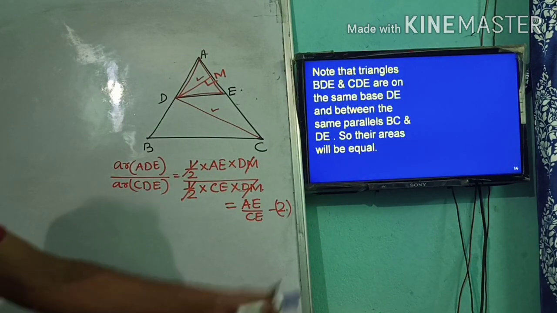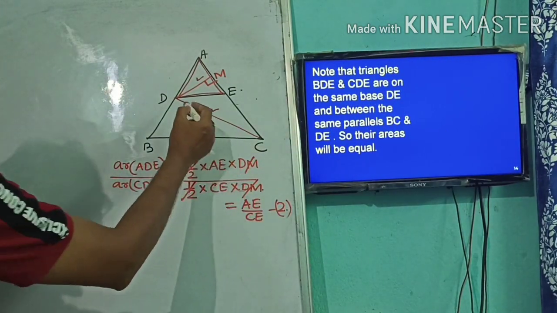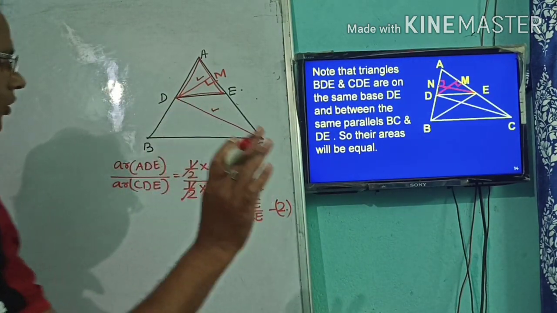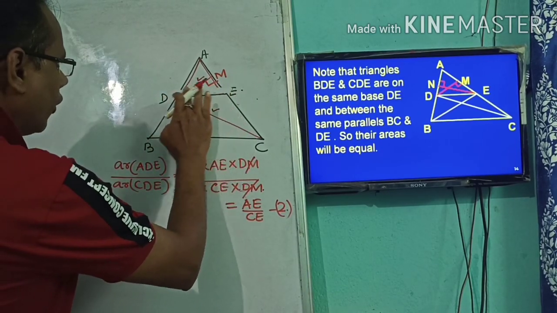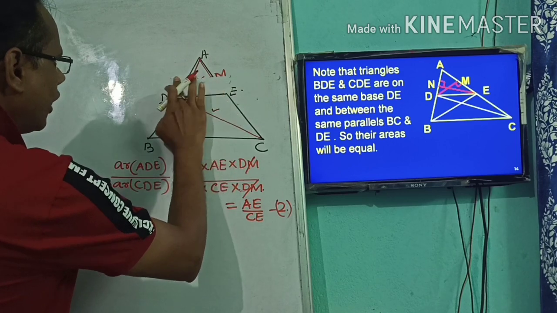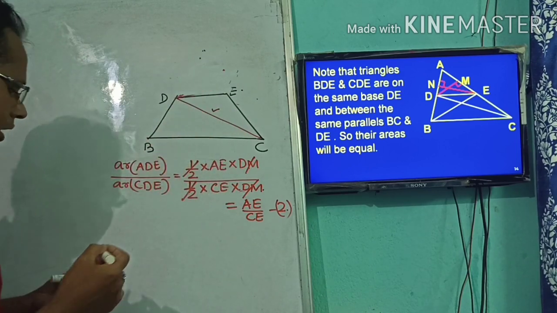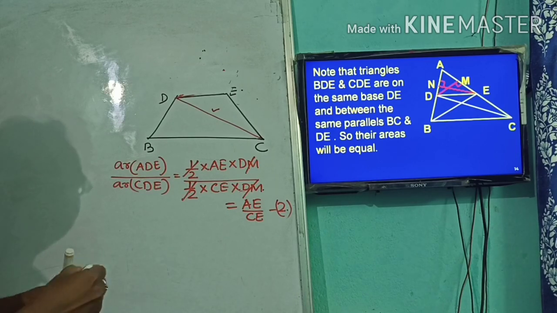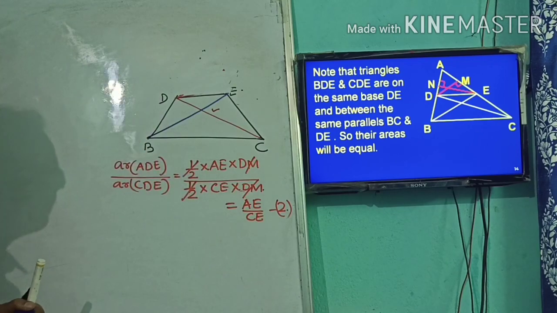Note that triangles BDE and CDE. For a certain time, let us wash away the ADE triangle, and we will have a clearer picture. Again I am drawing the line BE.